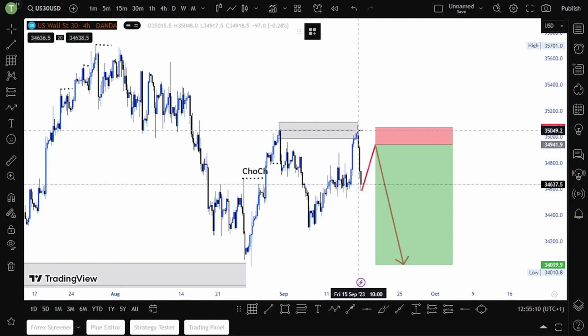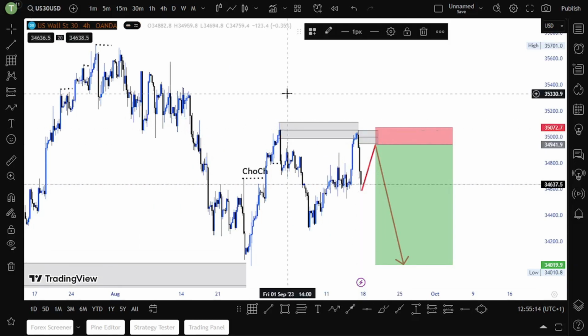I don't see price going above this, because price didn't break this one. So I'll be interested in sells on US30.